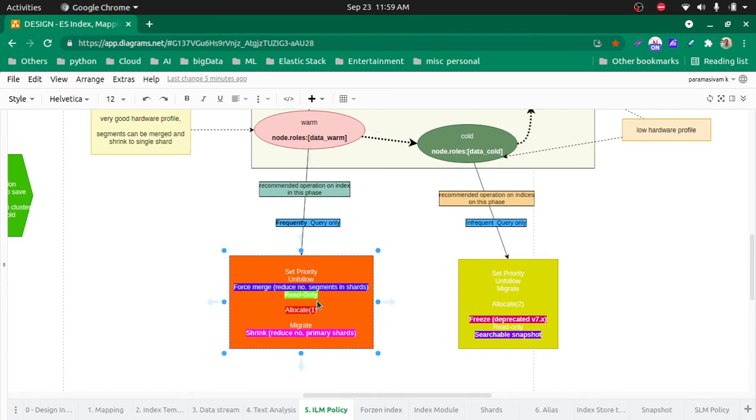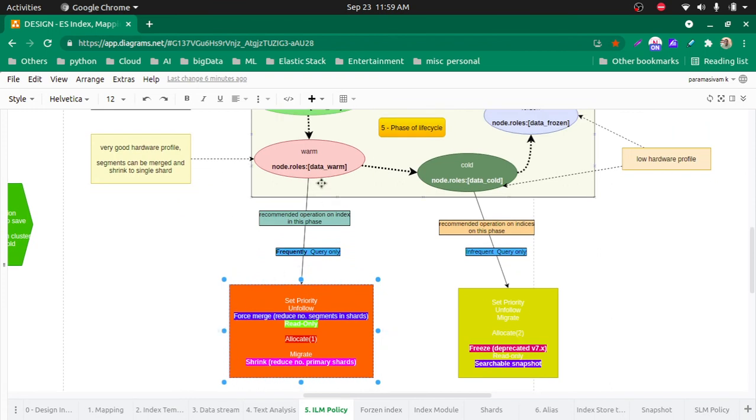Of course, we do read only. We cannot update, so we do only read only. That's why they say ILM is good for append only data. If it is append only data, we will select a data stream rather than an index. But in the warm phase, we can frequently read but randomly update. That's how people would say it, randomly update. But you can make it read only also. If you have not made it read only, then you can update, but very rare updates.